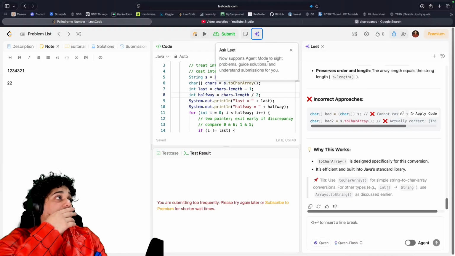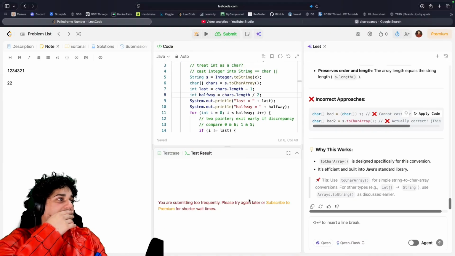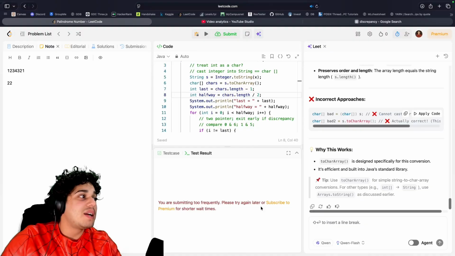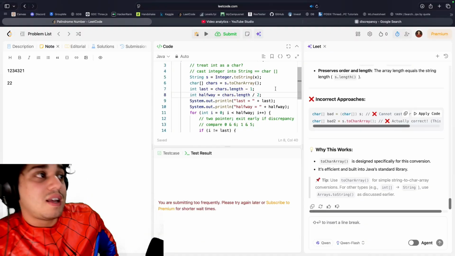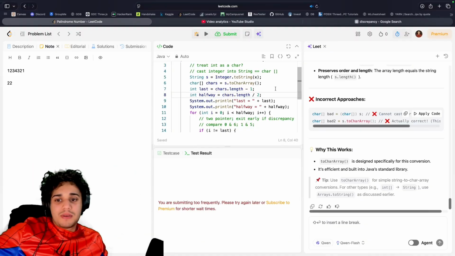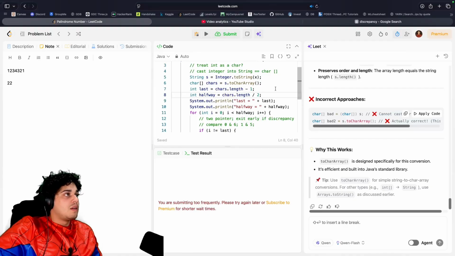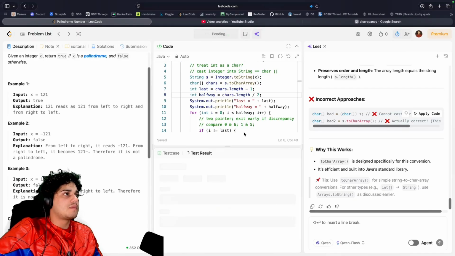Not too quick. You are submitting too frequently. Relax. What? Everybody really is trying LeetCode. This is good then because it'll force me to actually think about what I'm doing here. So, wow. Nah, fuck it. Let me start. There we go.